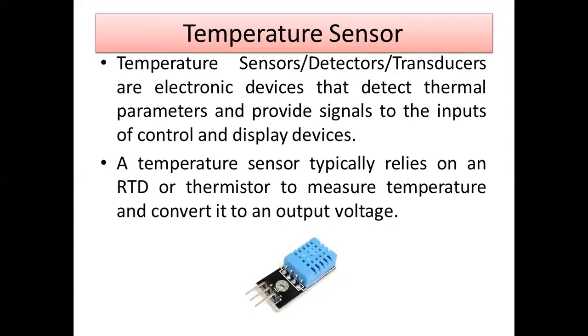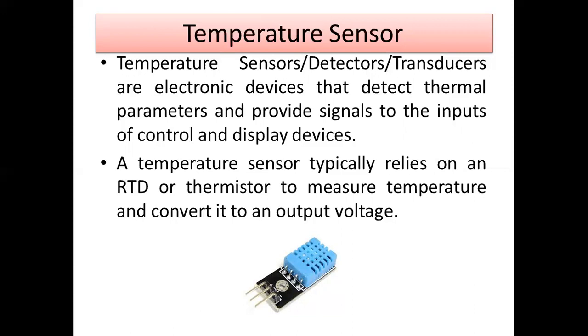Okay. And next one is temperature sensor. So this is the temperature sensor module. By using this temperature sensor, it is possible for you to detect the thermal parameter. What is present inside the temperature sensor? RTD. RTD is nothing but resistance temperature detector. Whenever there is some change in the temperature, that should be reflected in the resistance. The resistance value, in some cases it goes higher and in some cases it goes lower. So based on the resistance value, you can find out the temperature value.